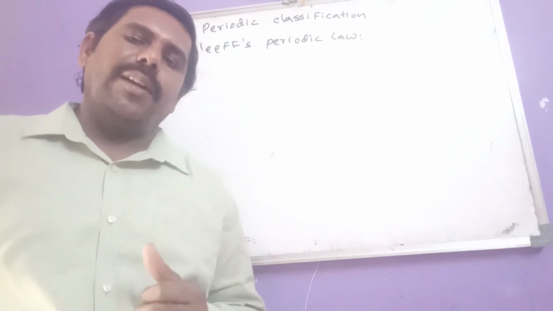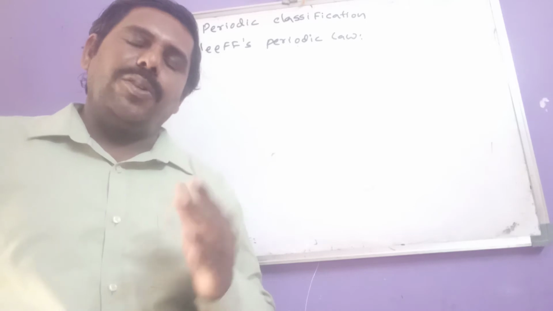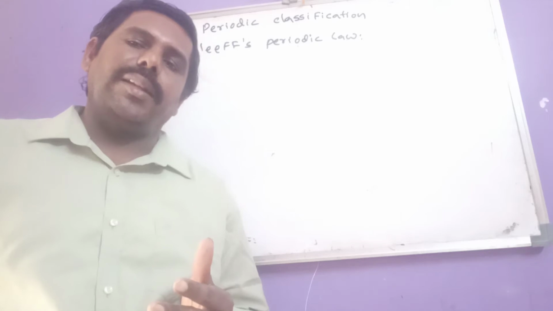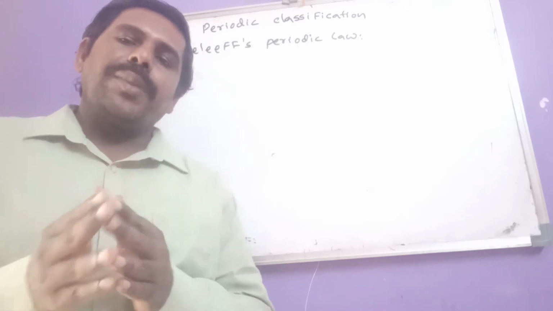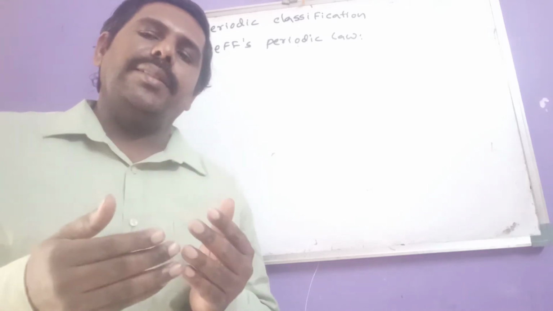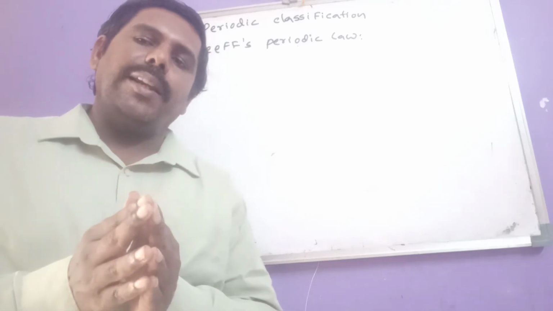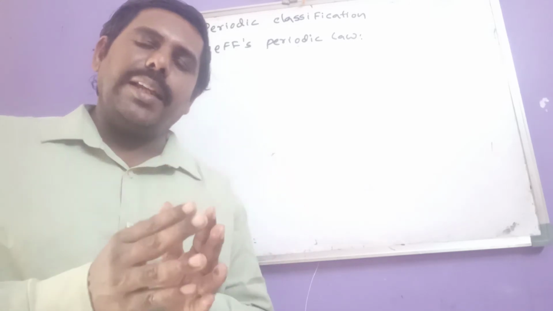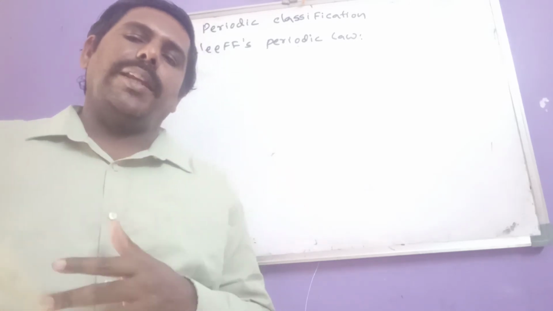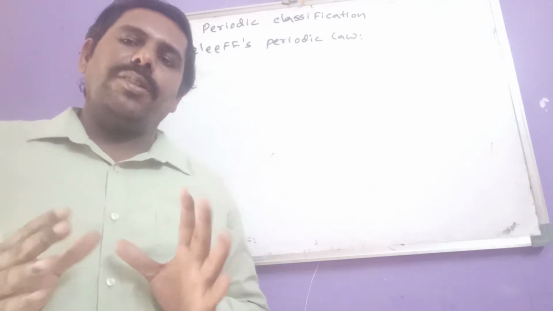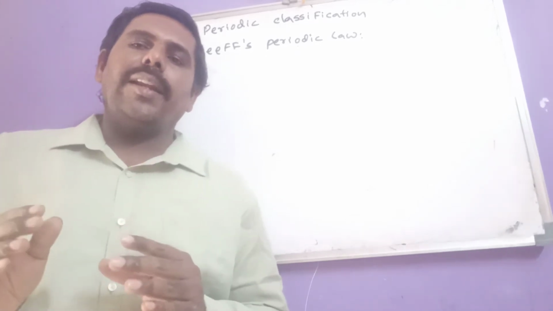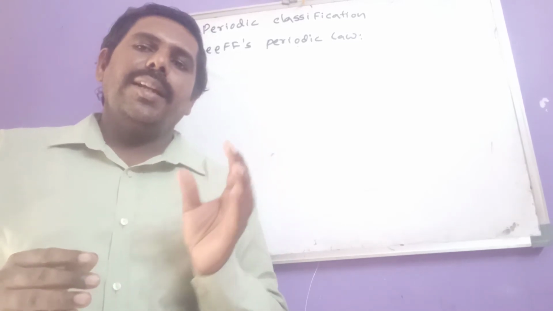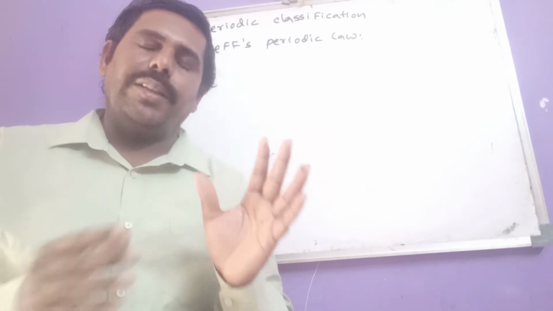What is a general example? If today is Thursday, exactly after 6 days we get a Thursday again, so Thursday repeats at regular intervals. Like that, if any property repeats at regular intervals, it is known as a periodic property. Mendeleev observed that when elements are arranged in increasing order of their atomic weights, similar properties repeat at regular intervals.